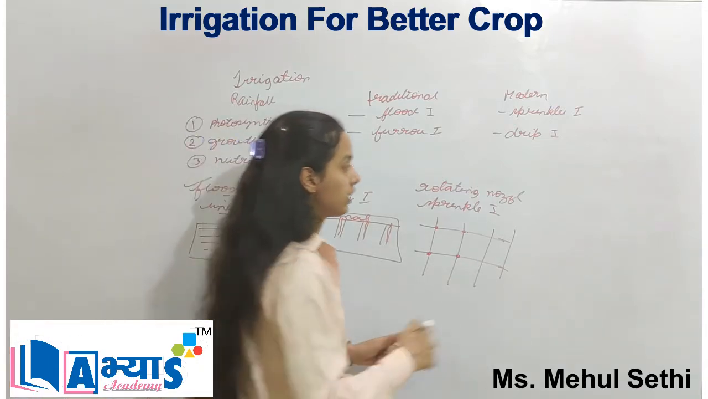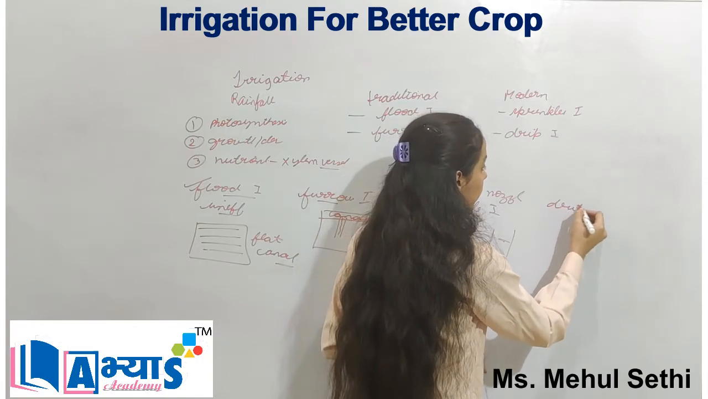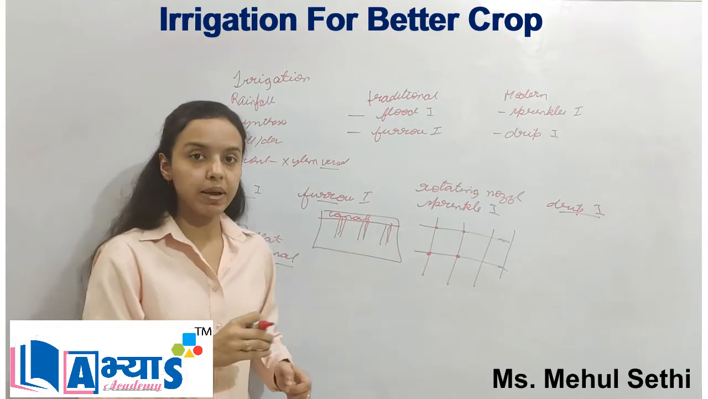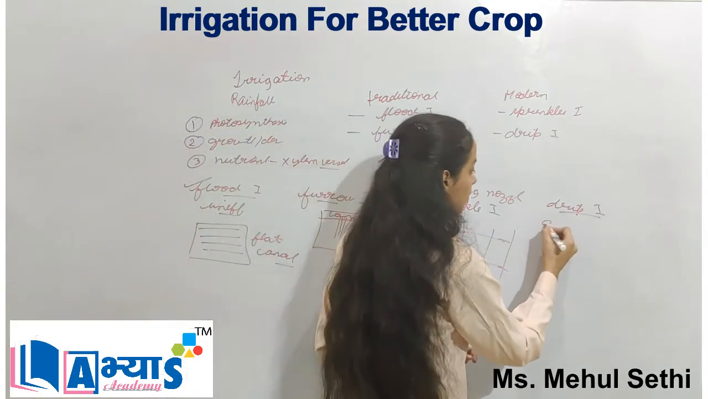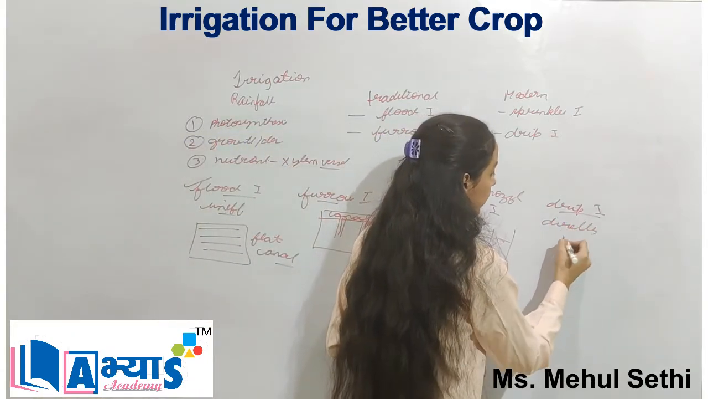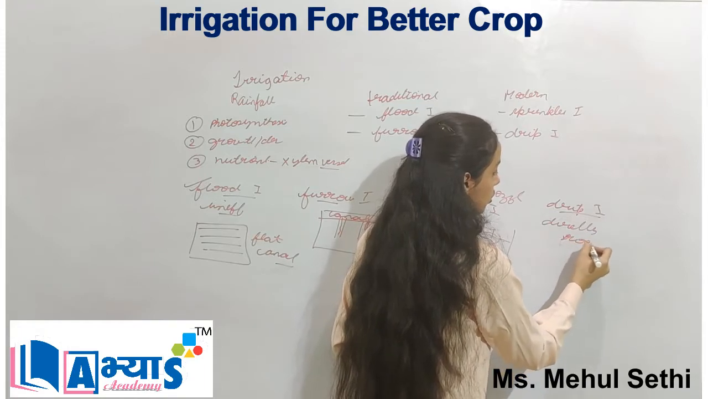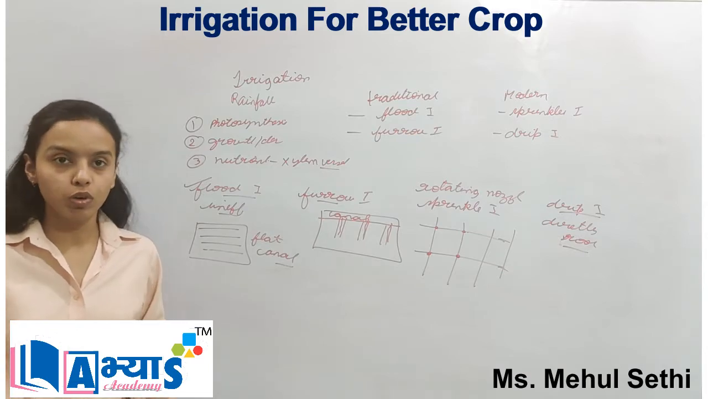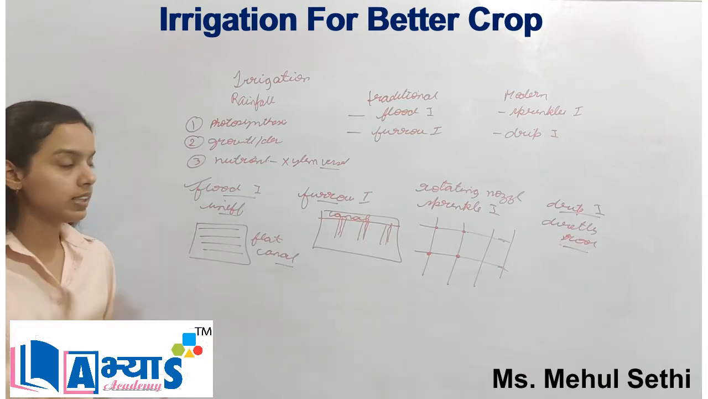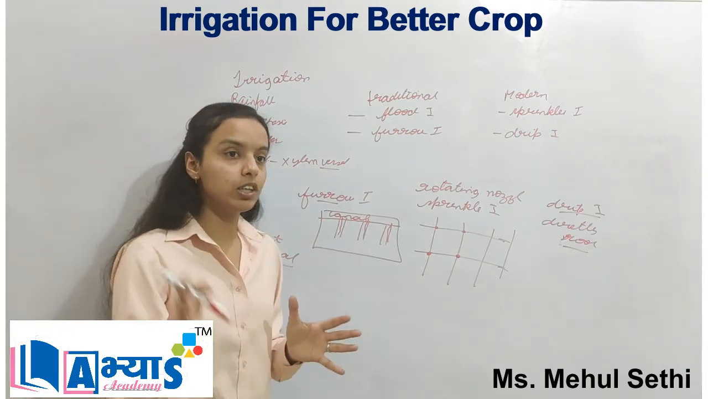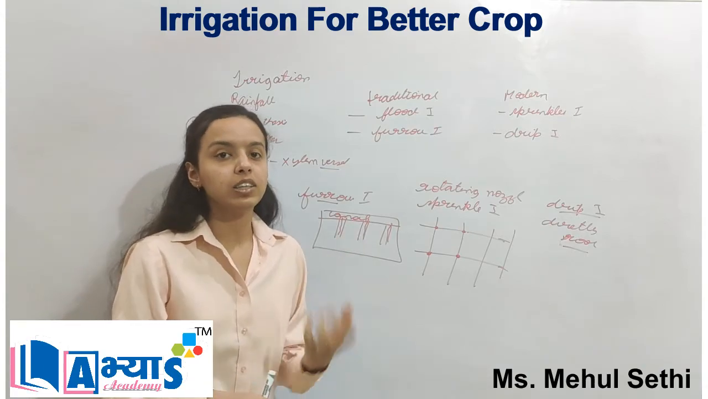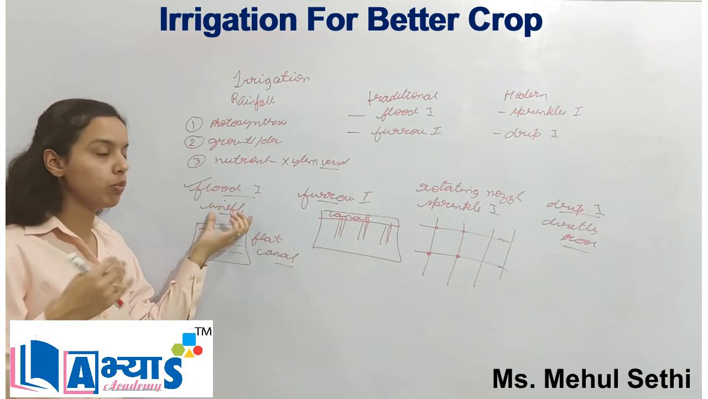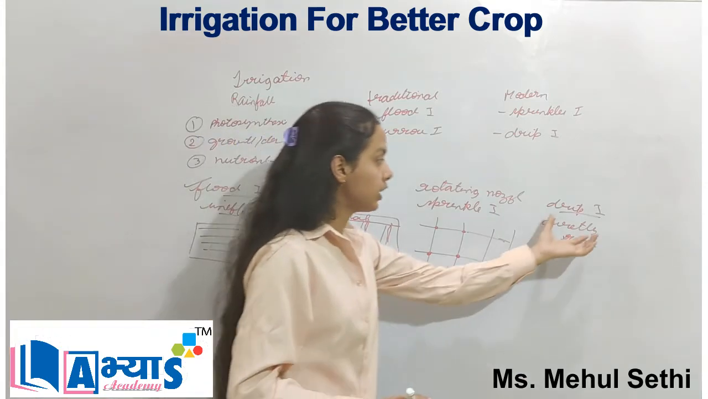The last method, drip irrigation, is the best method out of all the four methods because in this method the water is directly given to the roots with the help of pipes. When the water is directly given to the roots of a plant, there is no loss of water in either way, and the roots can directly absorb the water and the nutrients. So out of all the four methods, flood irrigation is the most inefficient and drip irrigation is the most